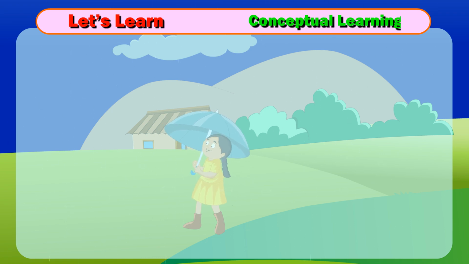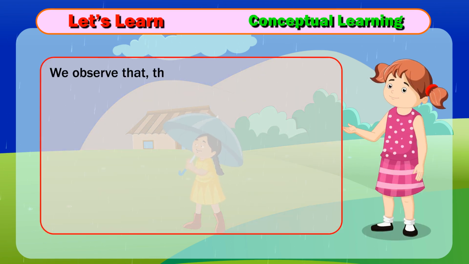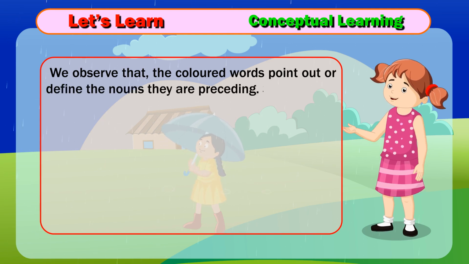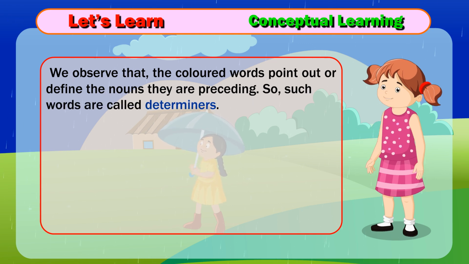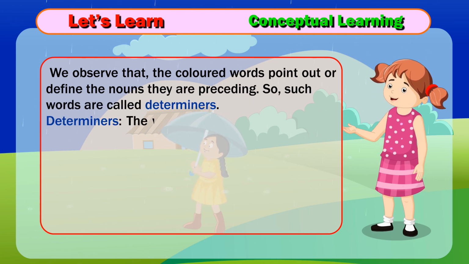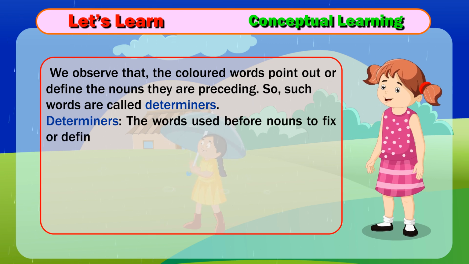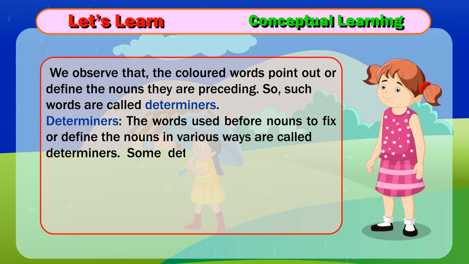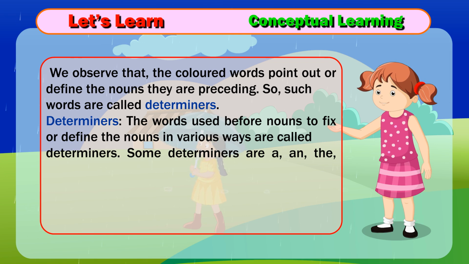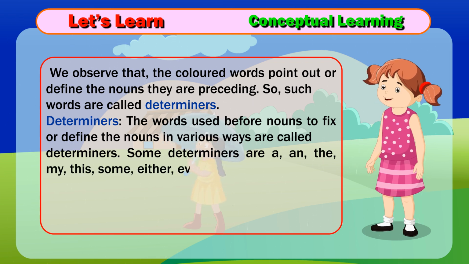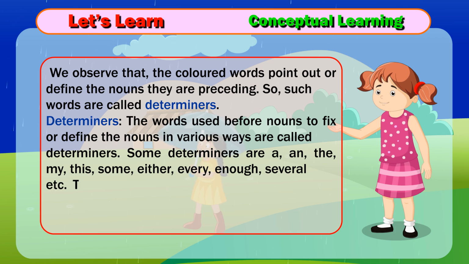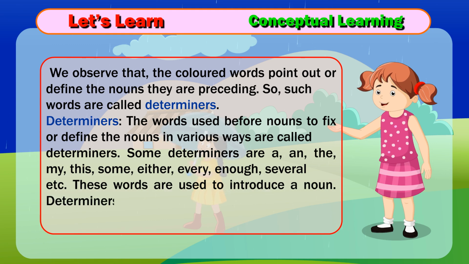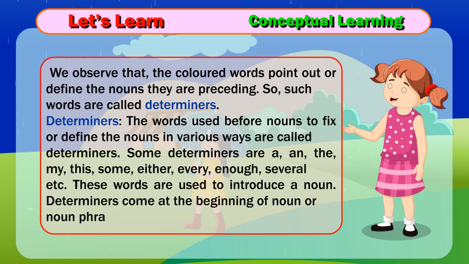Let's learn conceptual learning. We observe that the colored words point out or define the nouns they are preceding. So, such words are called determiners. Determiners, the words used before nouns to fix or define the nouns in various ways, are called determiners. Some determiners are a, an, the, my, this, some, either, every, enough, several, etc. These words are used to introduce a noun. Determiners come at the beginning of noun or noun phrases.